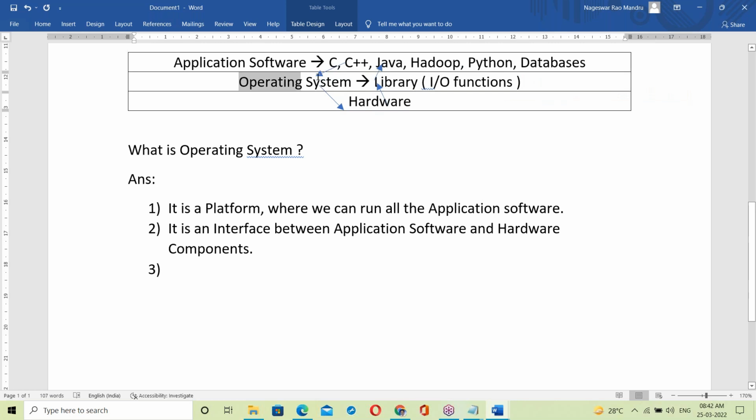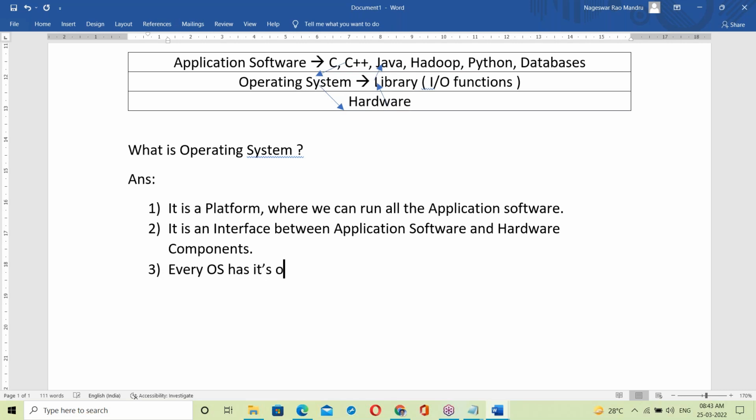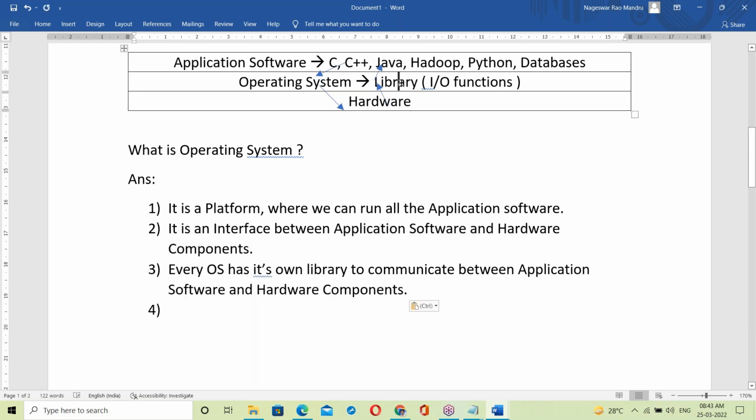So the OS is using the library to communicate between application software and hardware components. Every OS has its own library. With the help of the library only, it can communicate.